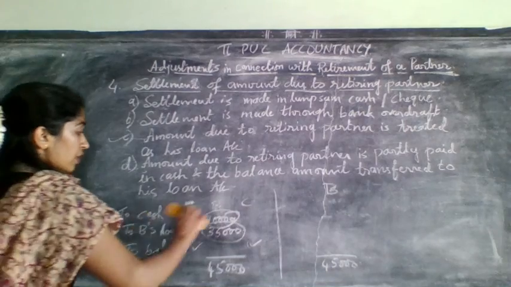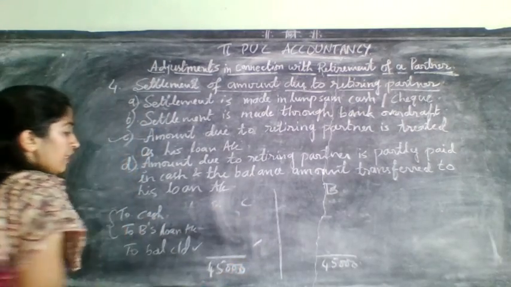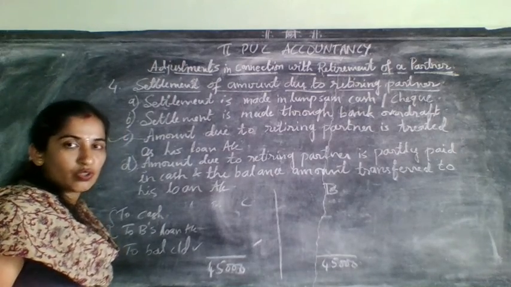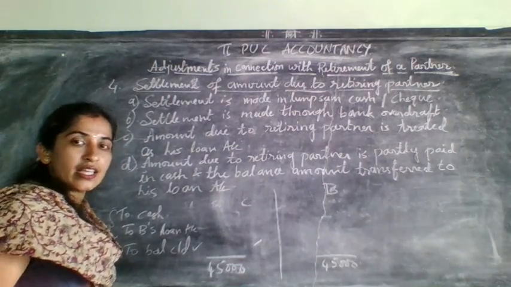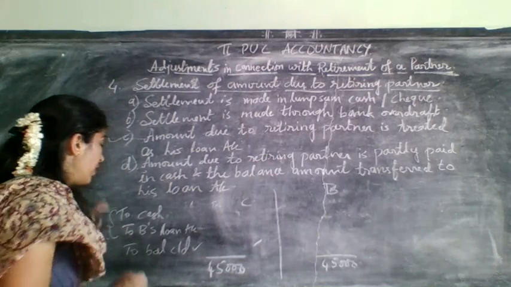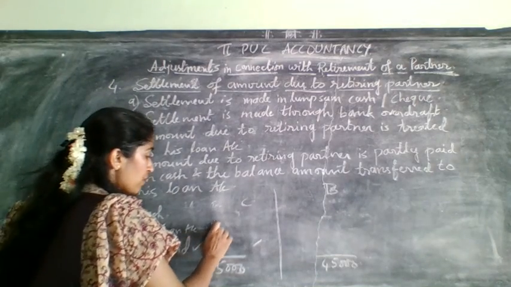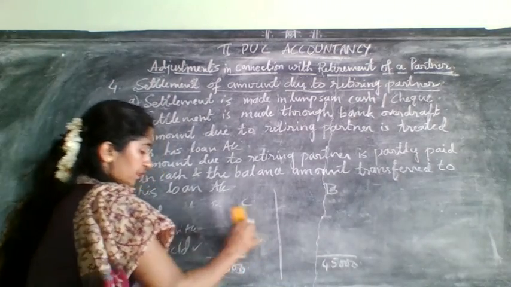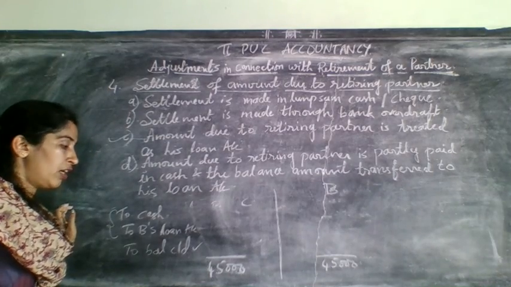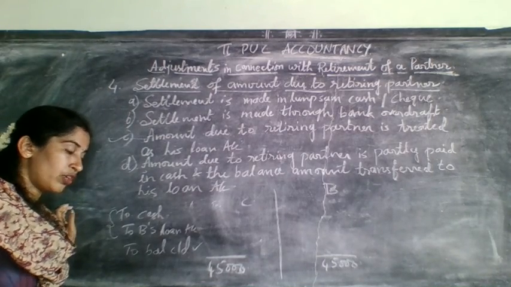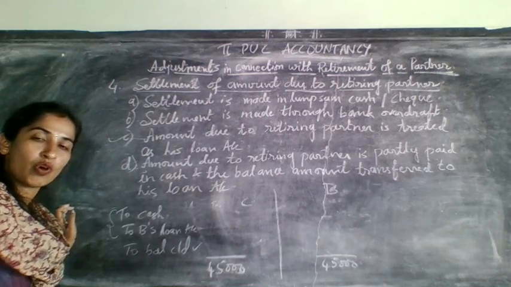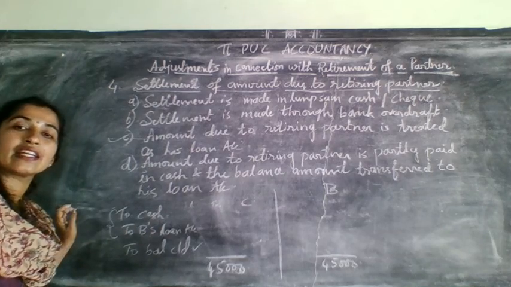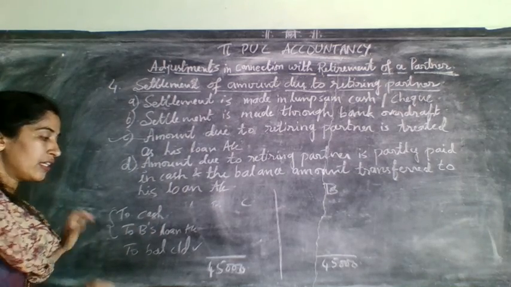Suppose here they ask that 10,000 was paid immediately and the remaining amount transferred to loan account, they have given like this. Sometimes what they will do is transfer 10,000 to B's loan account, or else they may say transfer 50% to his loan account and the remaining balance should be settled in cash.